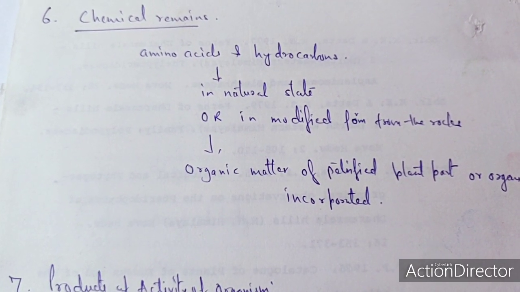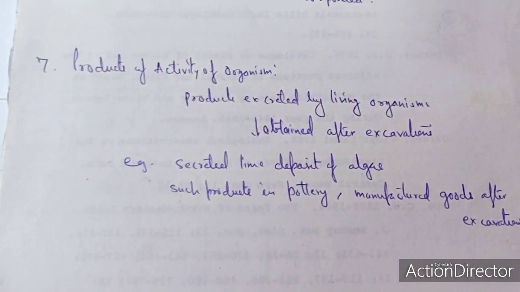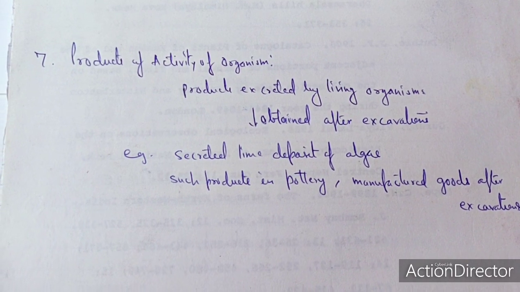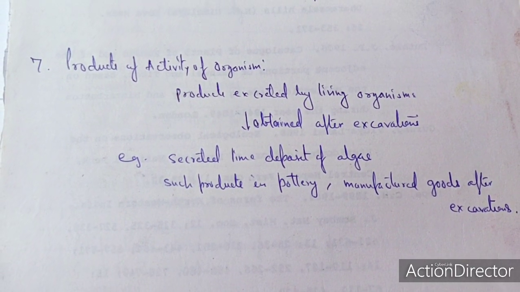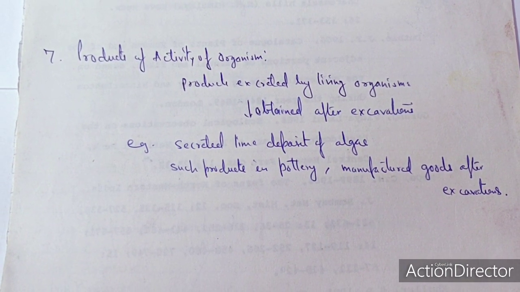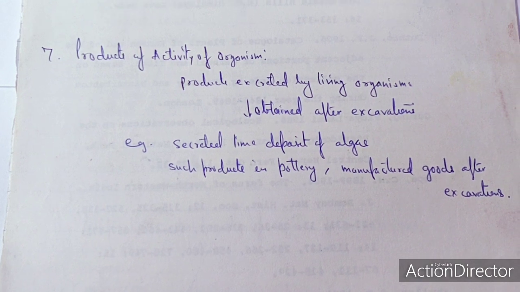So it remains to be there. So this is a chemical remains. So this is the sixth type of fossil. The seventh type of fossil is called the product of activity of organism. So in this case, the product excreted by the living organism is obtained after excavation. So for example, the Harappa ki khudai. So these are the best example you could say.